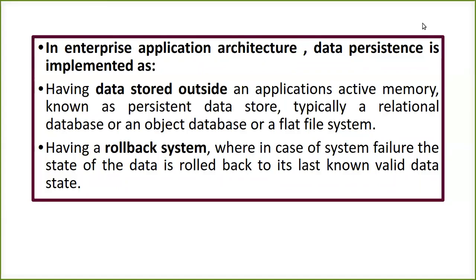So the enterprise application architecture must have the data storage in the form of a relational database, which can have an active memory, which can store your data and make your data persistent. And you should also have a rollback system, where in case of system failure, you can go back and recover all the lost data.